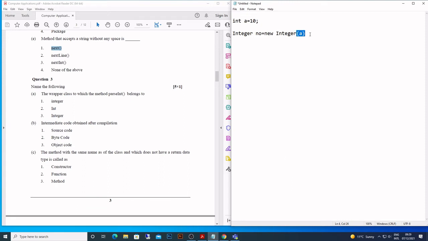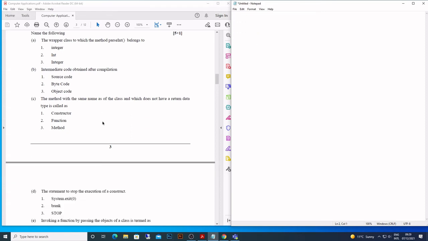So what happens to a now? A has become an object, and what is its name? No. That is the name of this object. So that's how we can convert primitive data types. All primitive data types can be converted into objects, and keep in mind it is going to be a capital letter, like Boolean, and Double. So it will begin with a capital letter. All 8 types can be converted, right? So that's how it is. This is your wrapper class.